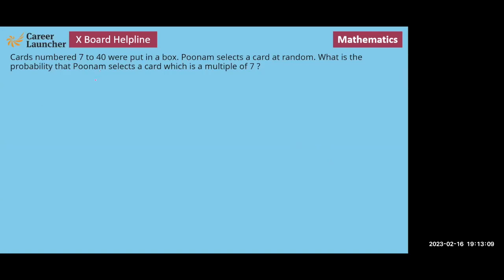So cards numbered 7 to 40 were put in a box. Poonam selected a card at random. What is the probability that Poonam selects a card which is a multiple of 7?